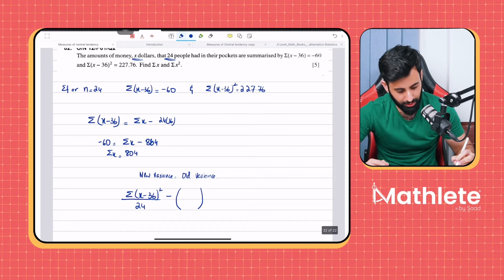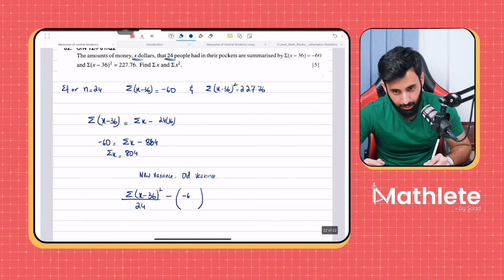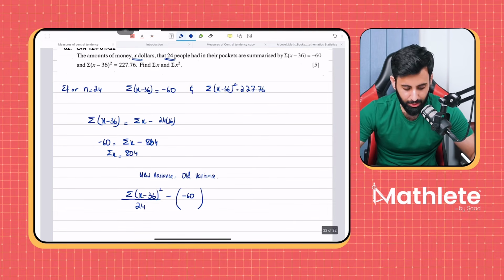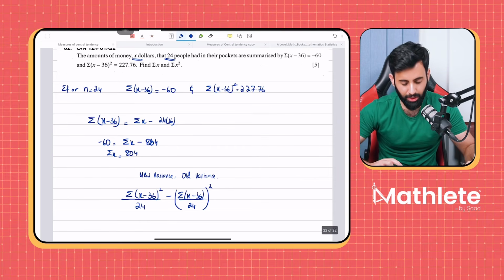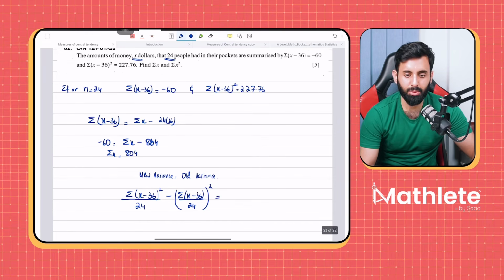Minus 60 upon 24. That's correct. So for the new mean, I will take the sum of the new values. That means I will take summation x minus 36. So let me not write down the value straight away. Let me write summation x minus 36 divided by the total values, which is 24, and this is what I'm going to square. And then this is going to be equal to the old variance.